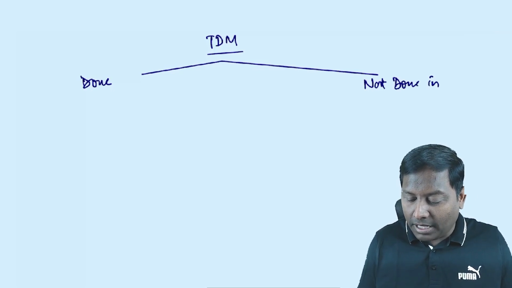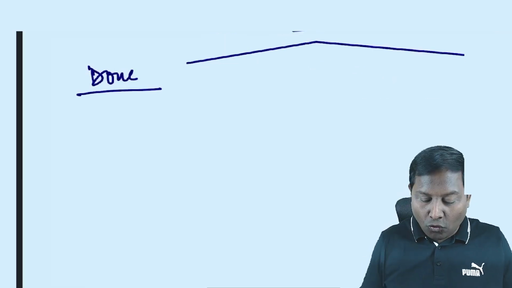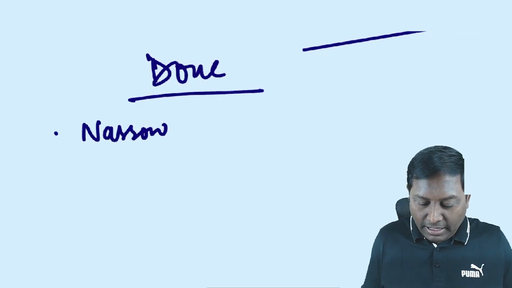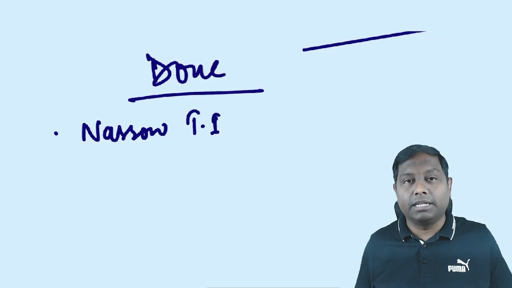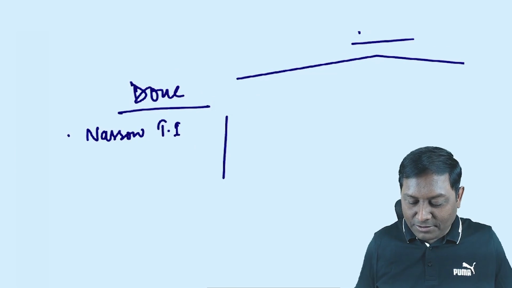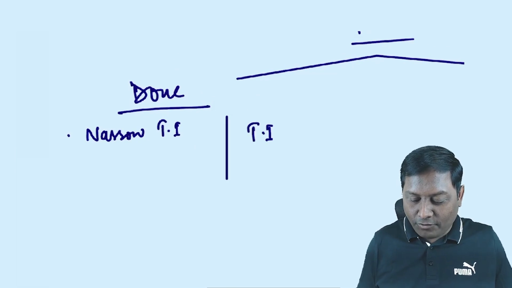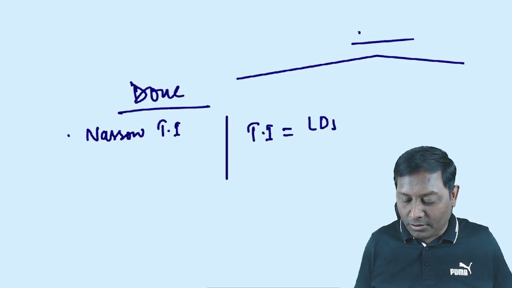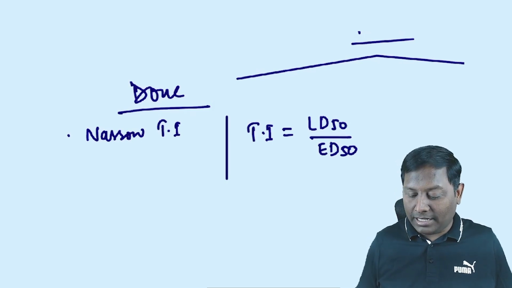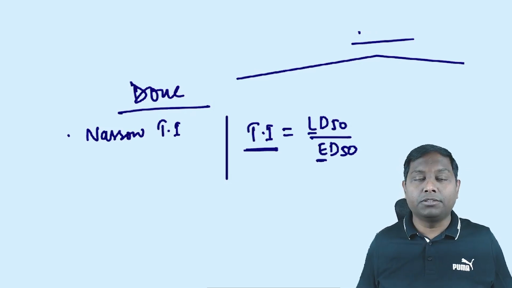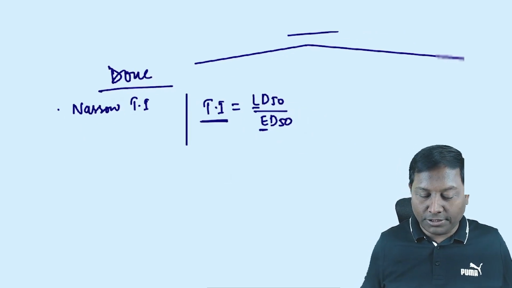Always remember, guys, therapeutic drug monitoring is done whenever there is a narrow therapeutic index. In previous videos, we have already discussed the formula for therapeutic index. The mnemonic is TILE. Therapeutic index is equal to lethal dose in 50% divided by effective dose in 50% of the experimental population. TILE is the mnemonic.